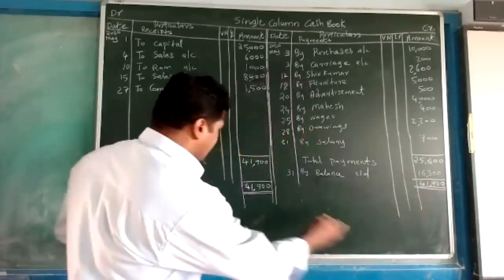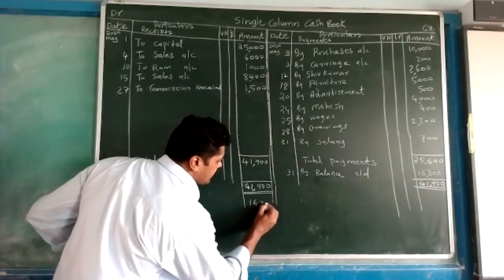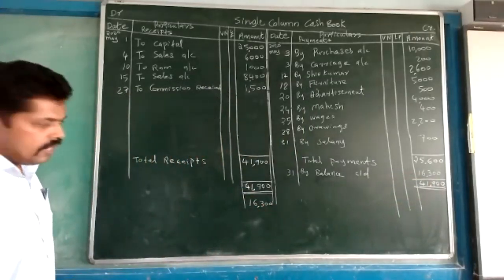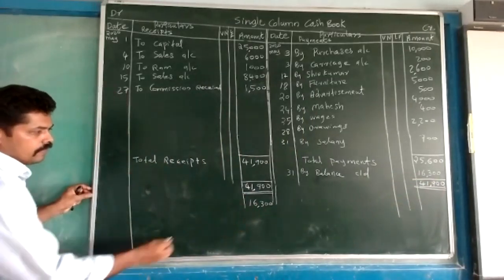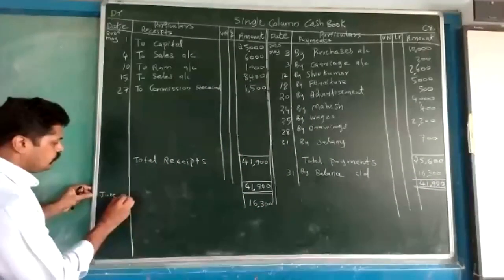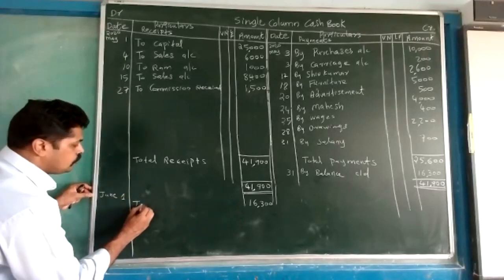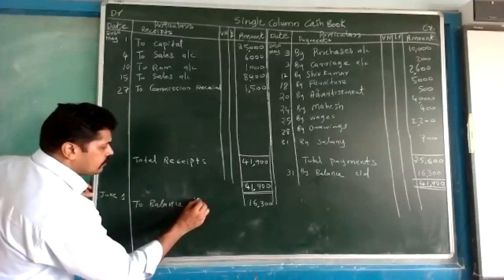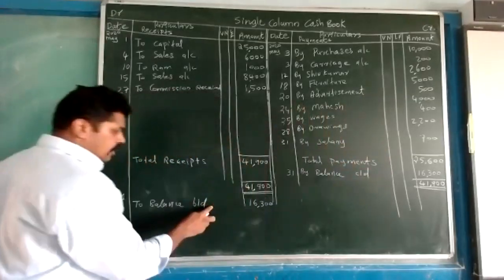That money we have to write at the beginning of June. Here 16,300 we are writing, and for this the date is June 1. For this amount, the writing will be to balance brought down.